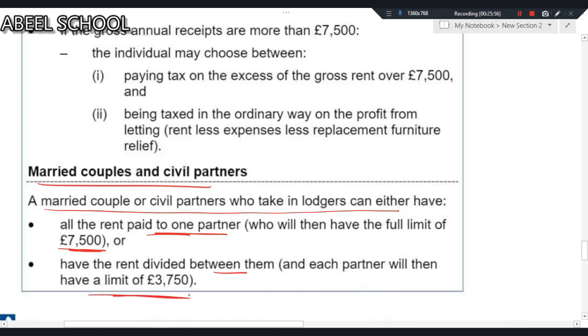If only one person gets the entire rent, then only that individual will get the rent a room relief of 7,500, and this 7,500 is available per tax year. But if the rental income is divided between the husband and wife, then rent a room relief of 3,750 will be available to each.